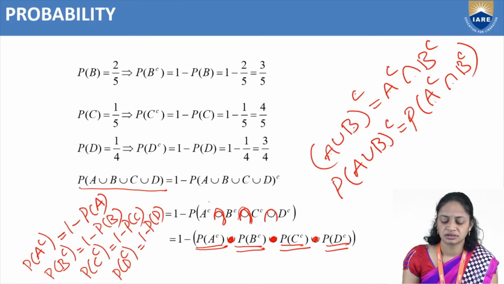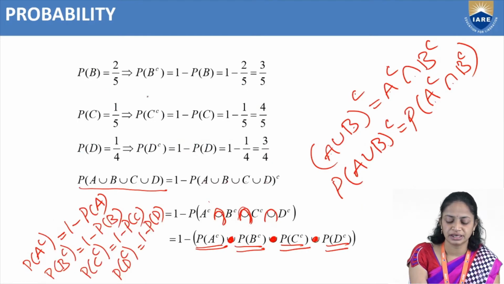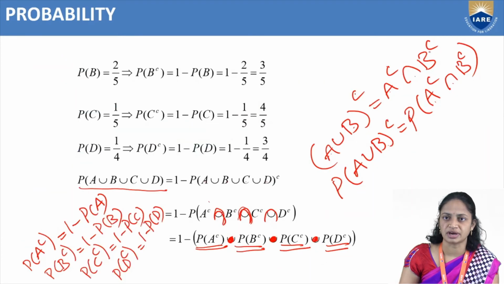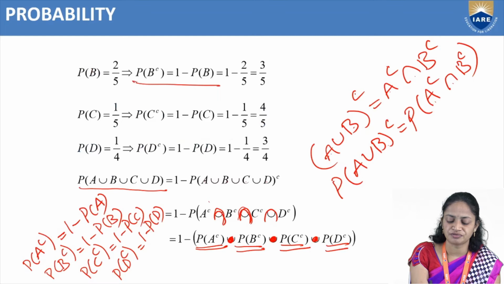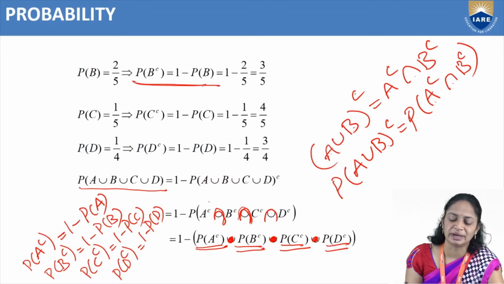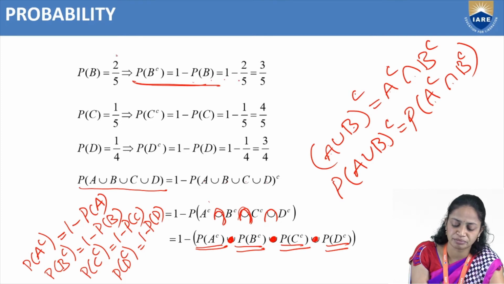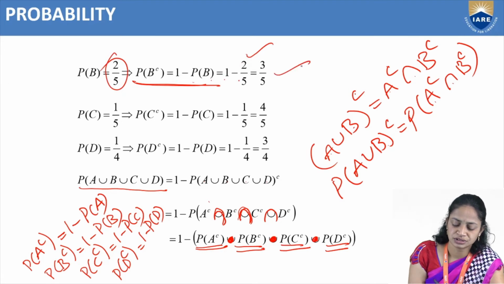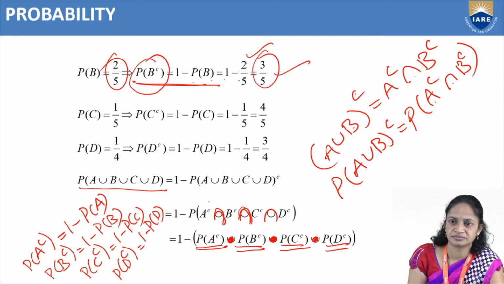Next one, probability of B is 2 by 5, but we need to find P of B complement. That is equal to 1 minus P of B, so 1 minus 2 by 5 is 3 by 5. So probability of B complement equal to 3 by 5.